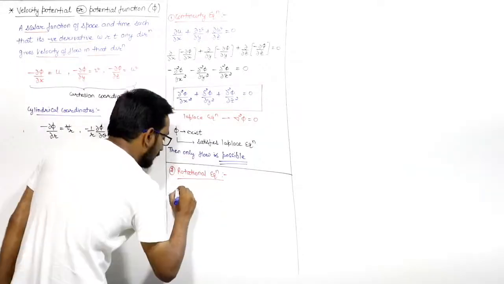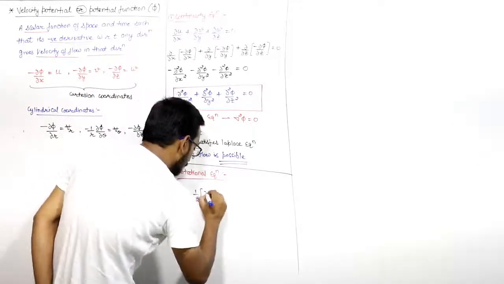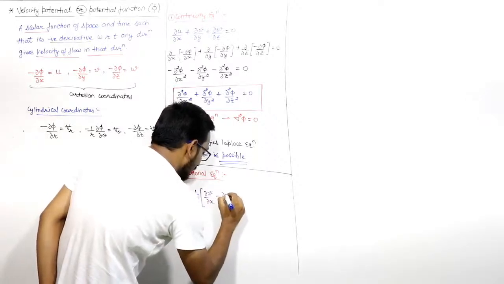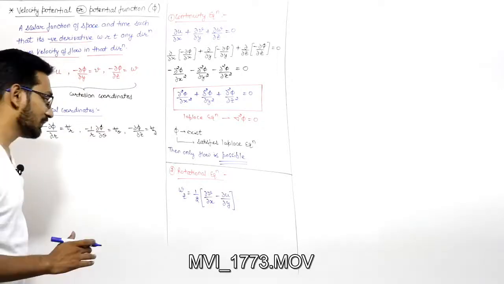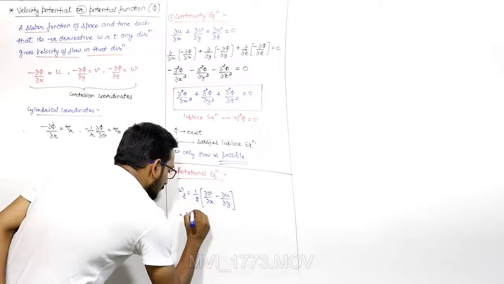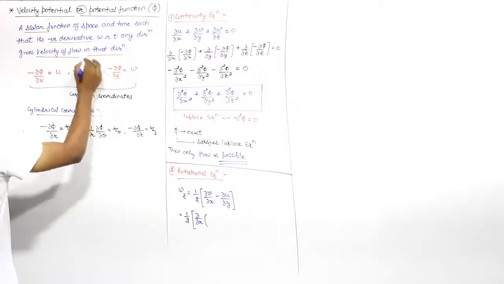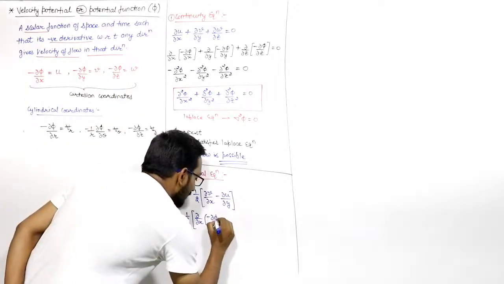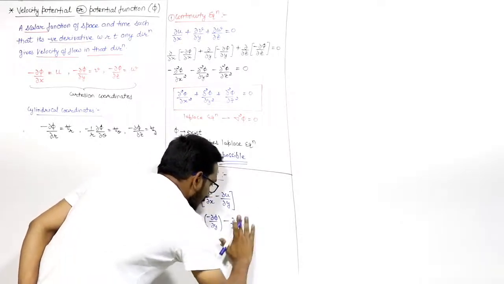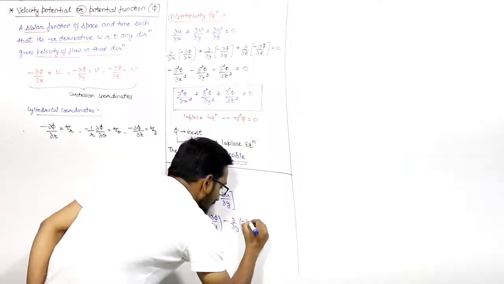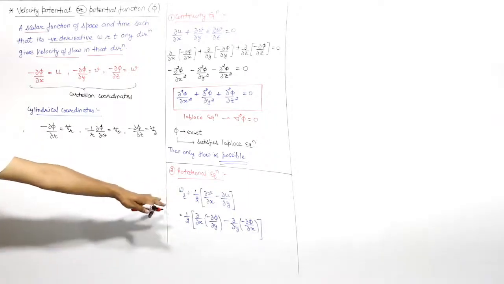Great. Let us see. You know that omega z will be equal to 1 by 2 into del v by del x minus del u by del y. We know this. This you can write as 1 by 2 into del by del x of, in place of v, I can write minus del phi by del y, minus del by del y of, in place of u, you can write minus del phi by del x. This is the rotational component. I just simply put the values of v and u in this equation.